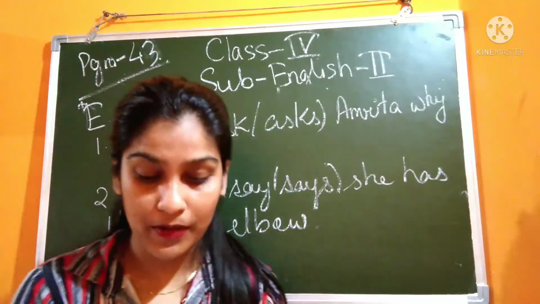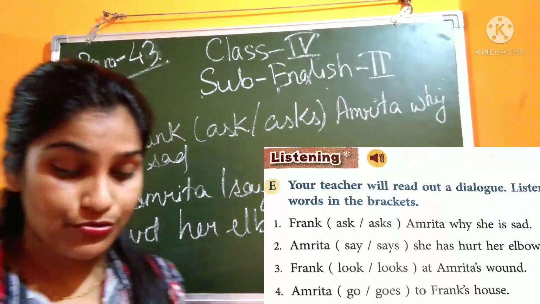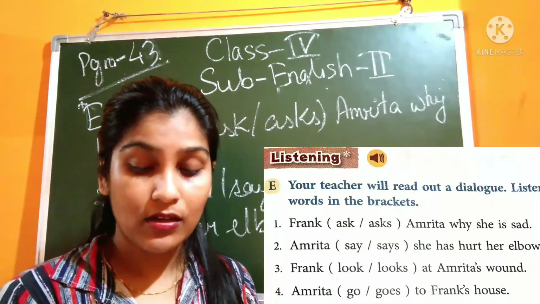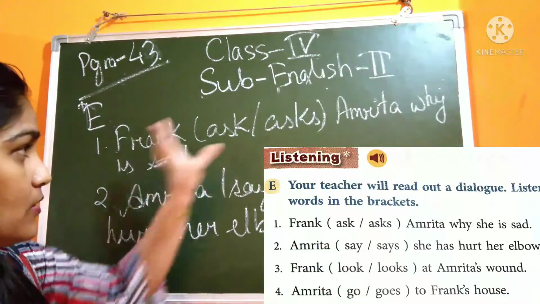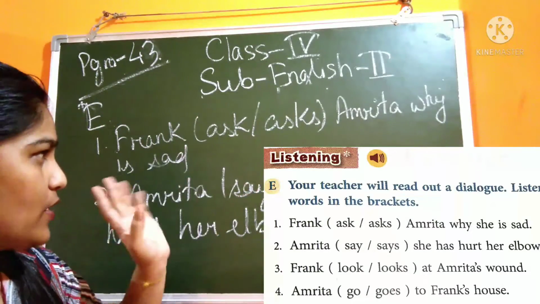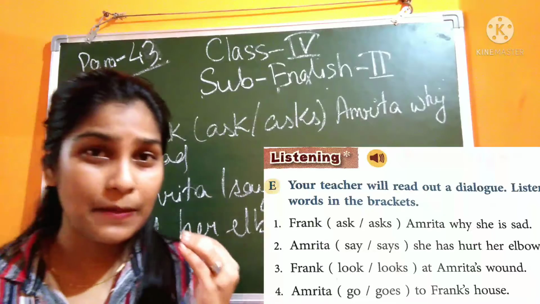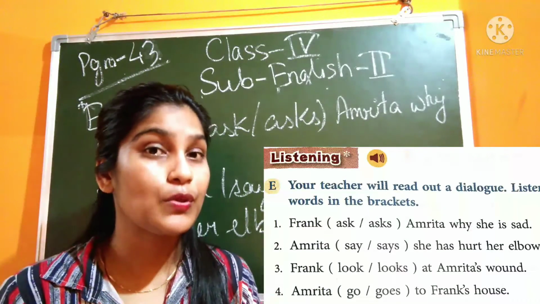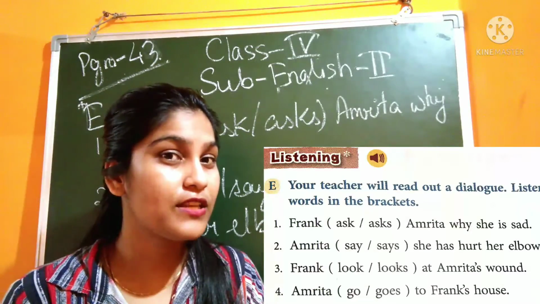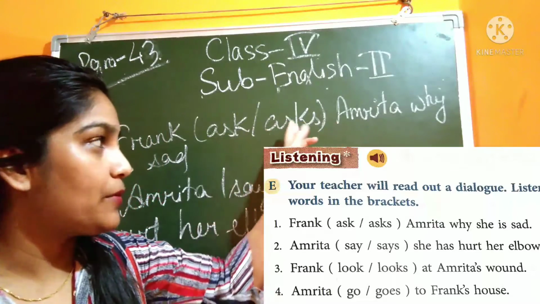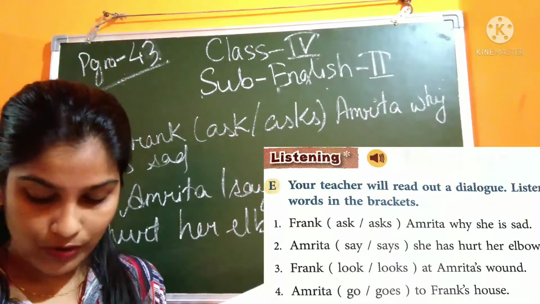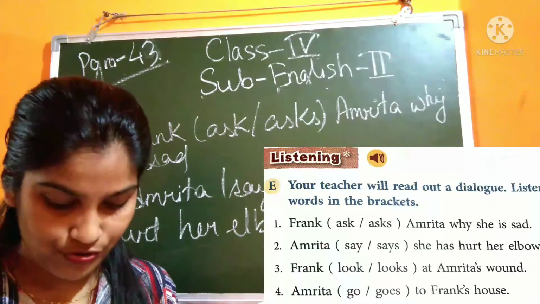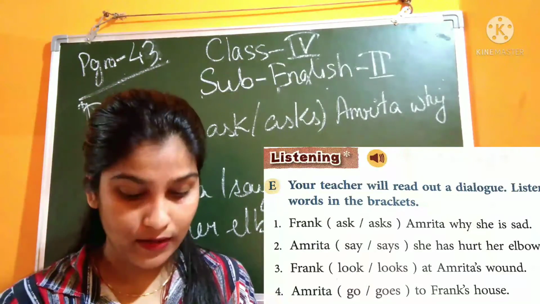So now question number E, page number 43. Your teacher will read out the dialogue; listen and circle the correct words in the brackets. So you have to circle the correct one. You know that only in case of simple present tense, with he, she, it, obviously we use S with the main verb. So that you know. You will find the dialogue on page number 103. First I will read the dialogue.